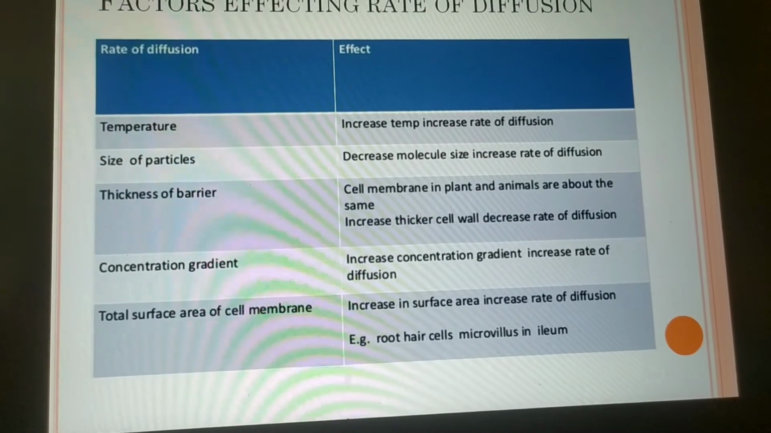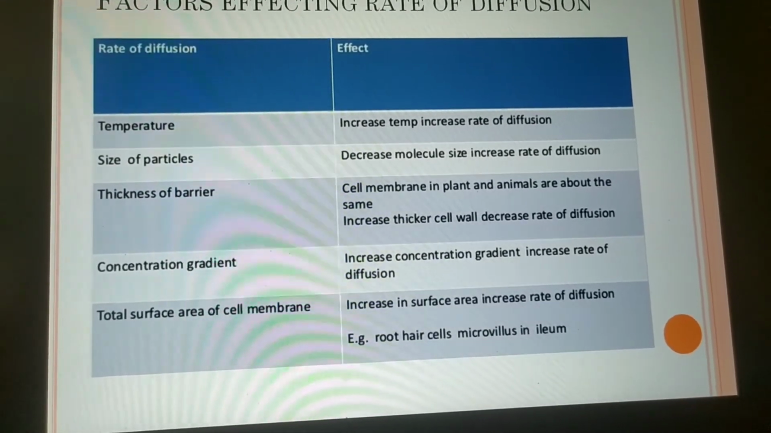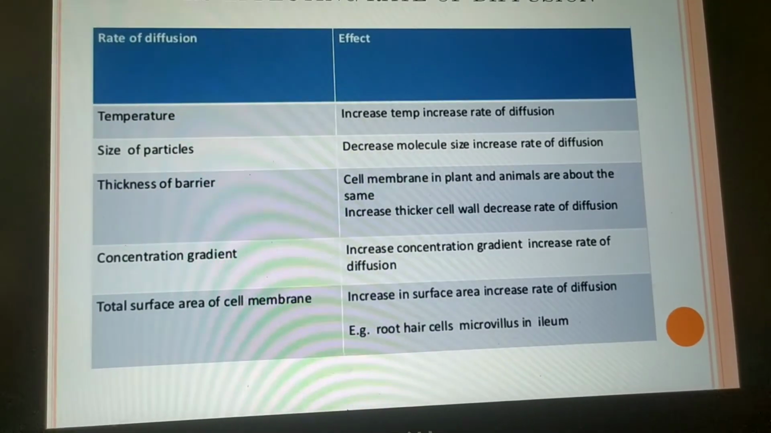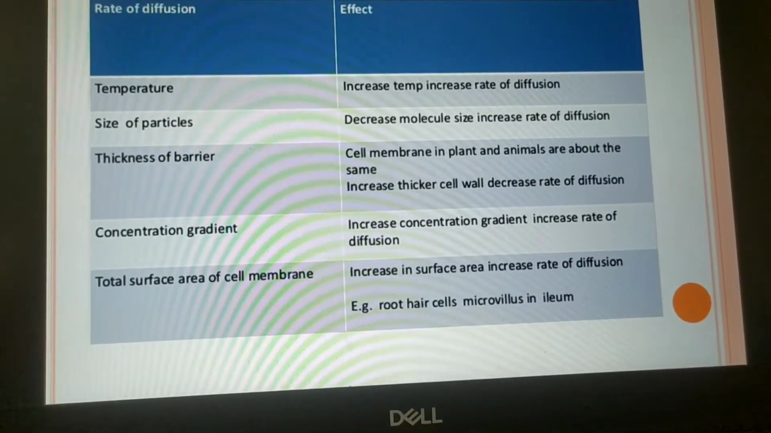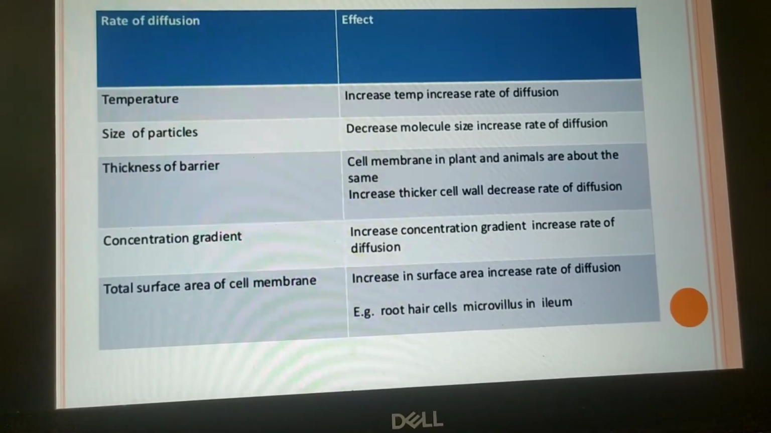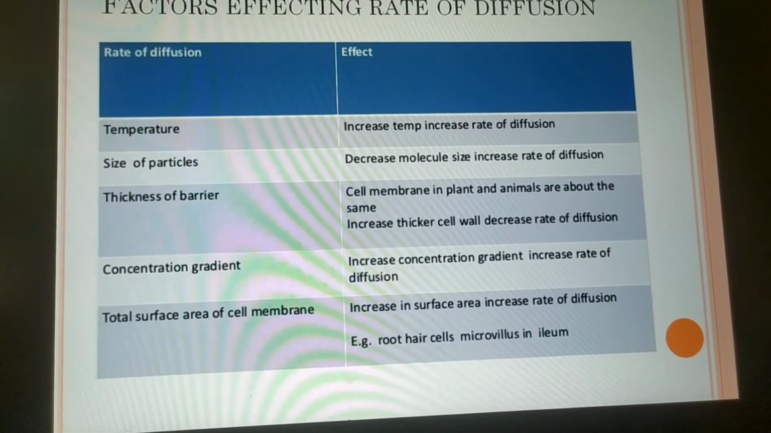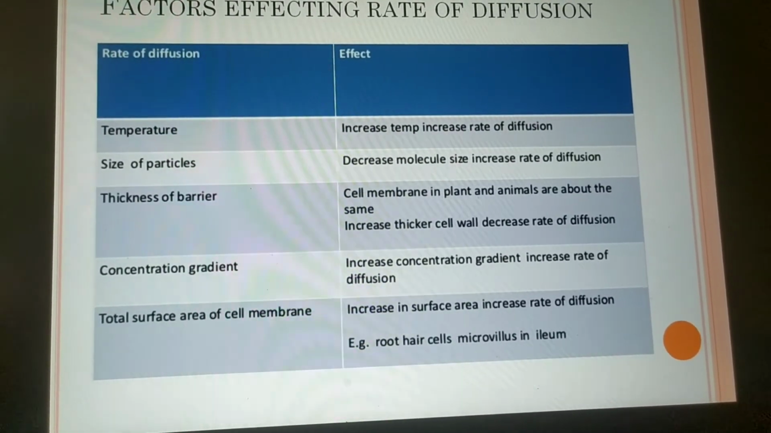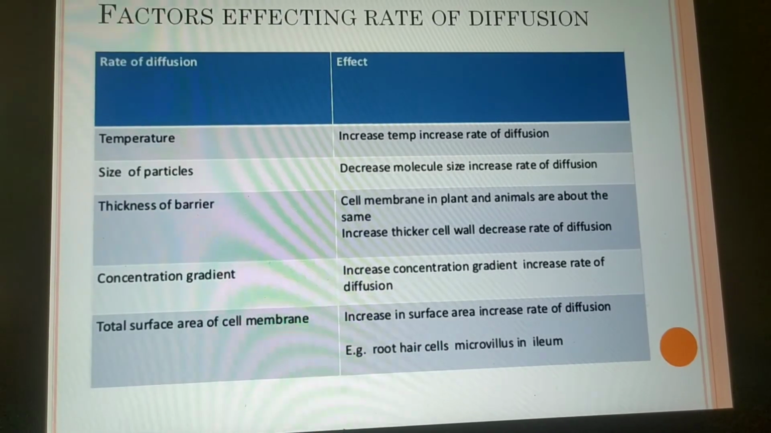Concentration gradient. An increased concentration gradient increases the rate of diffusion. Total surface of the cell membrane. An increase in the surface area of the cell membrane increases the rate of diffusion. It is directly proportional. Examples are root hair cells and microvilli in the ileum, which is present in the small intestine. All this diffusion increases if the surface area is increasing.